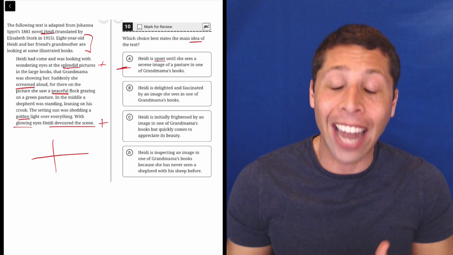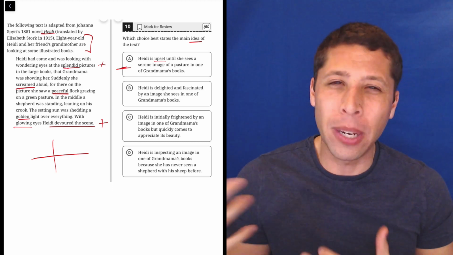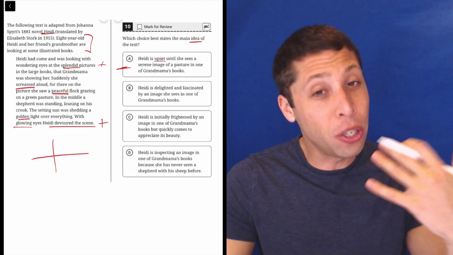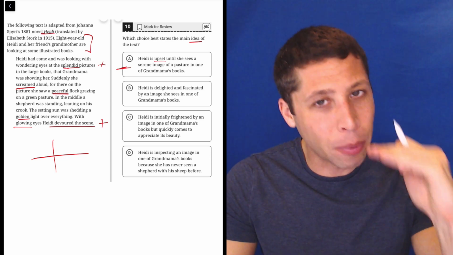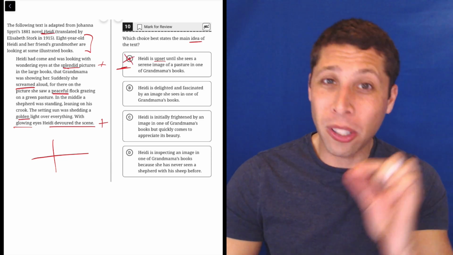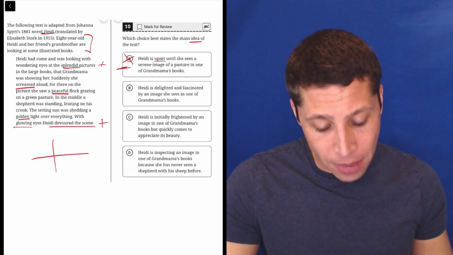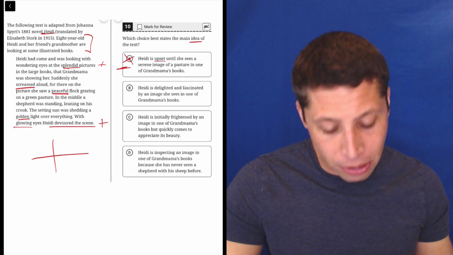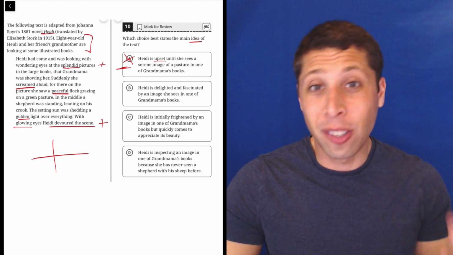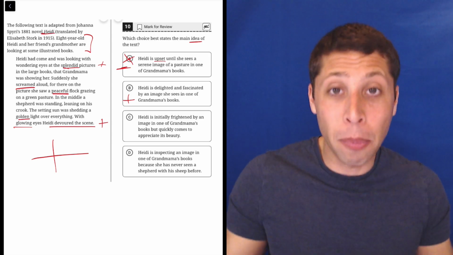So screaming can also have this positive idea. We can't forget that and let the choice make us second guess what we sense is going on here. So we sense it was positive. Let's stick with that. The idea of someone being upset is not supported by this passage. Don't twist those words to fit the choice. Make sure the choice fits the words. B, Heidi is delighted and fascinated by an image she sees in one of Grandmama's books. This is just a longer way of saying this is a good book, right? She's happy with the book. So let's keep that in.